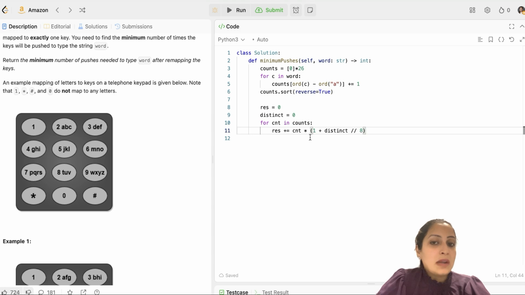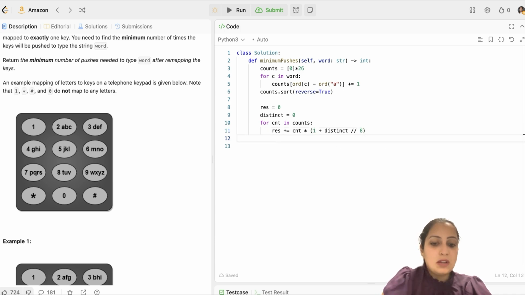Now say suppose the distinct characters I have is more than 8, say it's 15. So 15 divided by 8 will give me 1. So 1 plus 1 is 2. So that means 2 key presses for every count. That is what we need, right? If say suppose it is more than 16, say it is 17. In that case, distinct divided by 8 would be 2. 1 plus 2 is 3. That means 3 times you are pressing for every count. That's what you want, right?